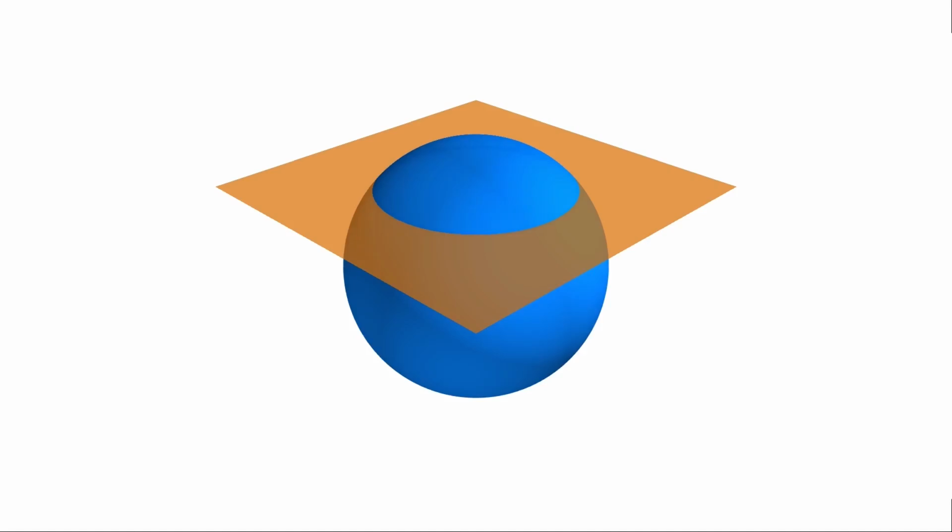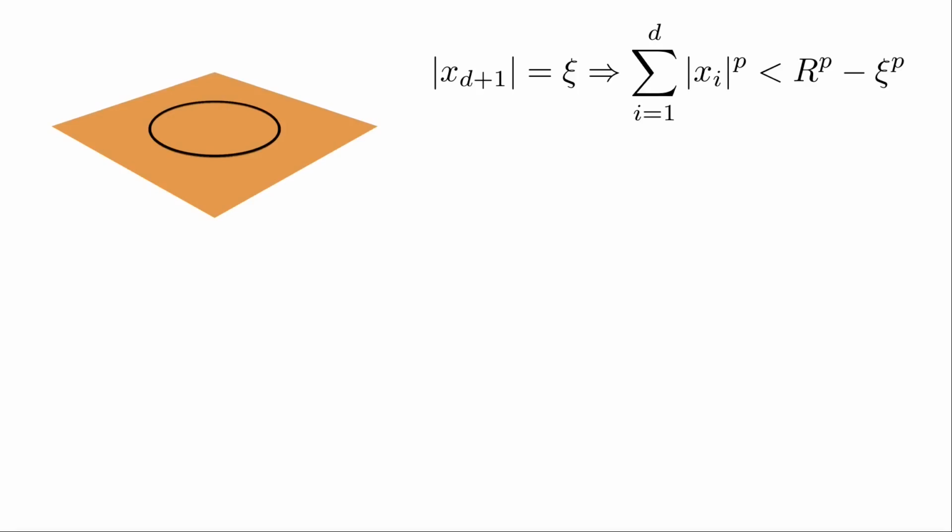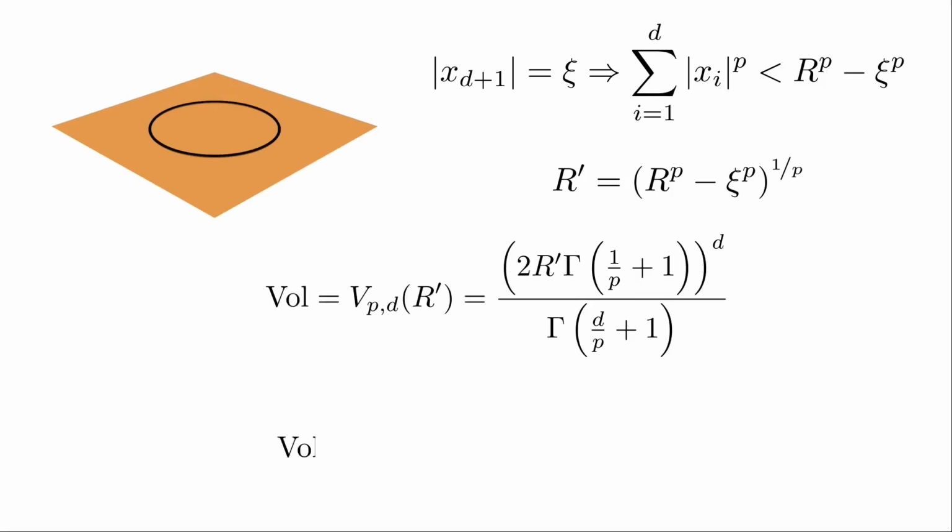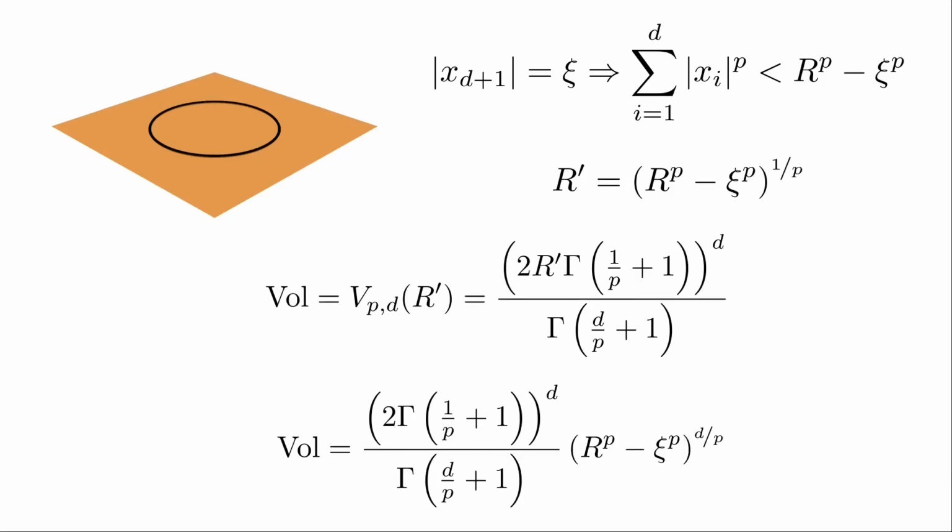Looking at the section at some height c, we see that it is also an LP ball, but with a different radius r'. Since we are assuming that the ansatz is correct for d-dimensional balls, then the volume of the section would be given by this, and integrating over c from minus r to r would give us the volume of the LP ball in d plus 1 dimensions.